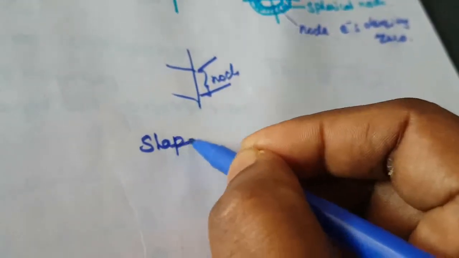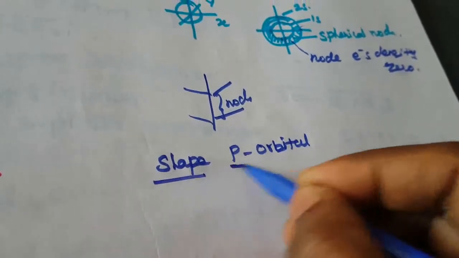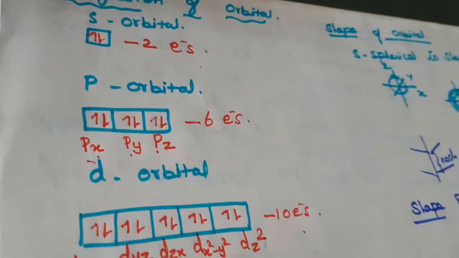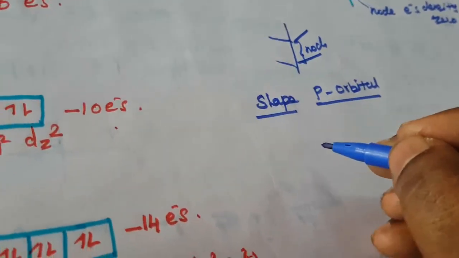What is meant by the p orbital? What is the shape of the p orbital? That is px, py, pz. Those are the 3 suborbitals. How to write the px, py, pz?